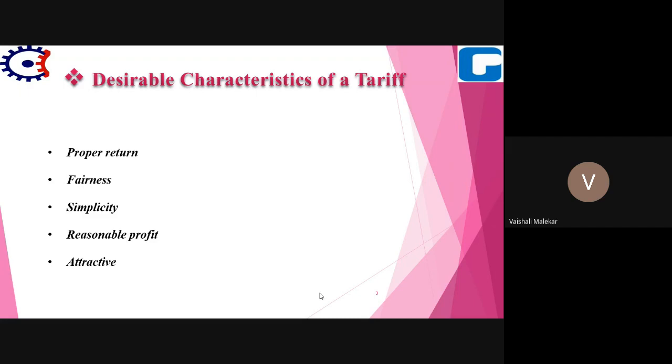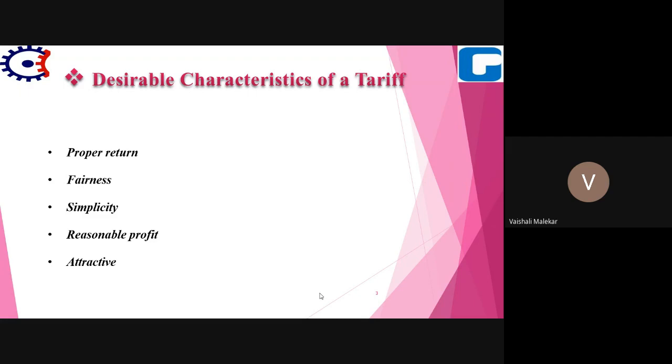Generally the profit is mostly near 8%. Okay, so this is the reasonable profit. Then attractive: the tariff should be attractive, so that a large number of consumers are encouraged to use electrical energy.